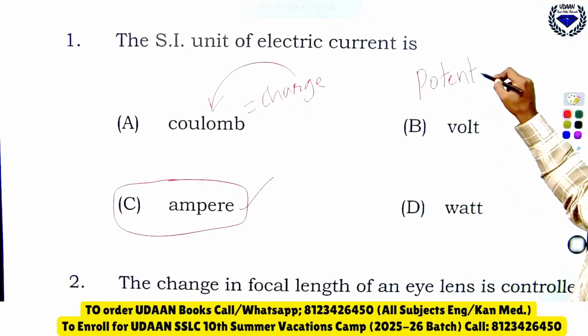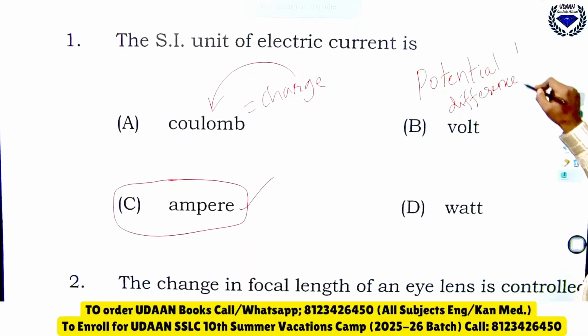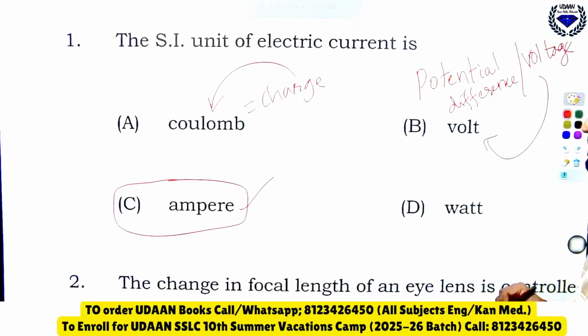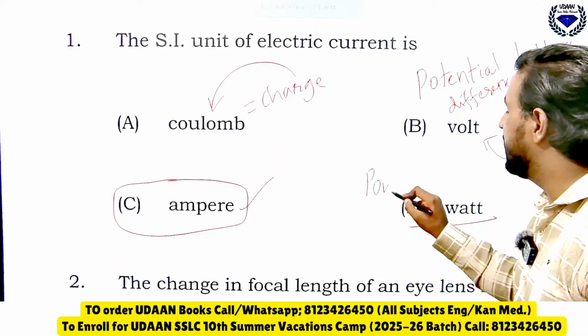Okay, if you can see here potential difference or voltage, potential difference or voltage, what will you get? SI unit is volt. Similarly watt, power, what is its SI unit?